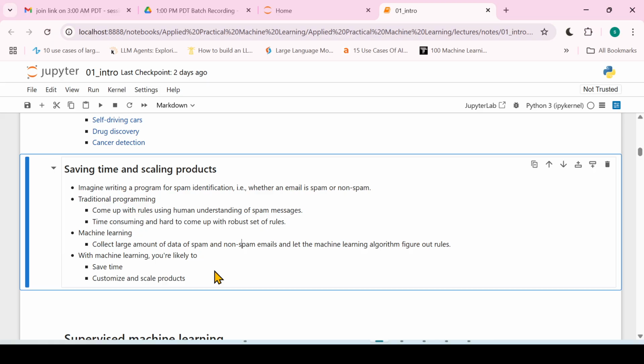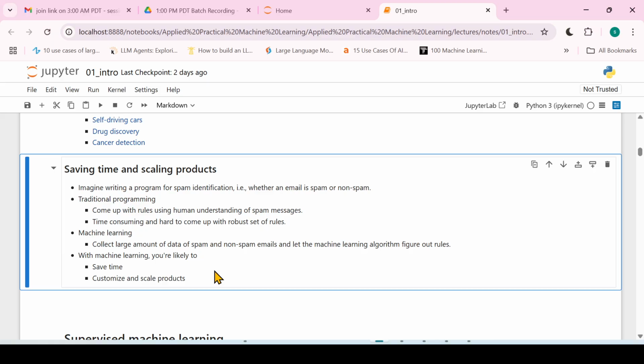But machine learning works very differently than traditional programming. You just need to collect the data of these two categories, like spam and non-spam, and then the machine learning algorithm will figure out the specific pattern between spam and non-spam mail, right? Whereas in traditional programming, you have to write the rules, right?